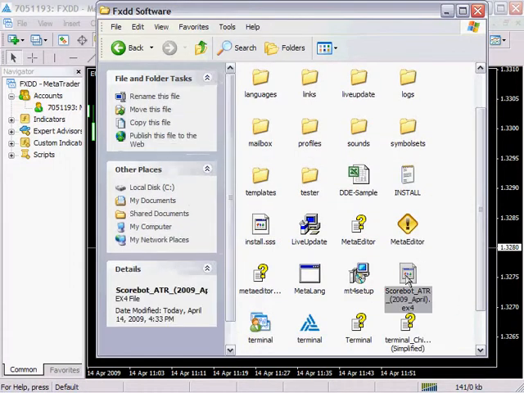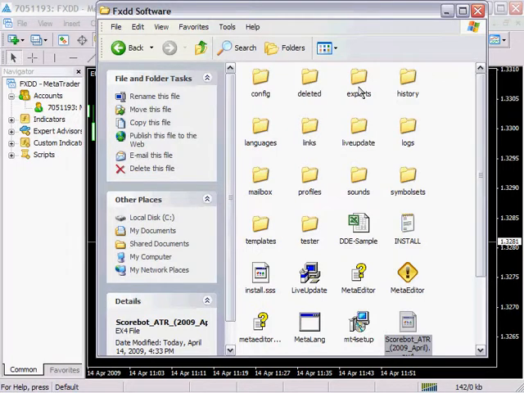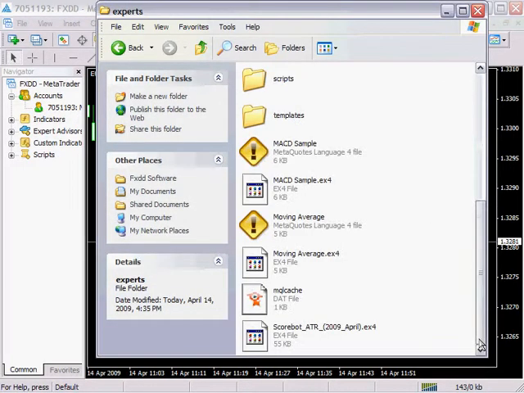When a copy of the attachment is sent to you, it will have an extension called EX4, for example this copy here, Scoreboard ATR. You can detach it from the email and save it under the folder called experts. You can perform a copy and paste in this particular folder, over here.